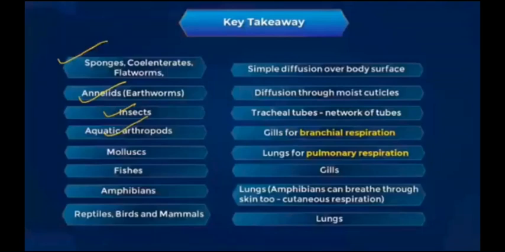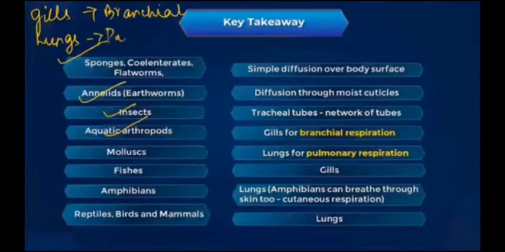Aquatic arthropods, insects also belong to phylum Arthropoda. Now, if an animal is waterborne, generally gills are present for their breathing or respiration, and this kind of respiration is called branchial respiration. And those animals that use lungs for respiration, that kind of respiration is called pulmonary respiration. Okay, just remember the terms here. Branchial respiration that involves gills, and pulmonary respiration that involves lungs. Have lungs for pulmonary respiration.